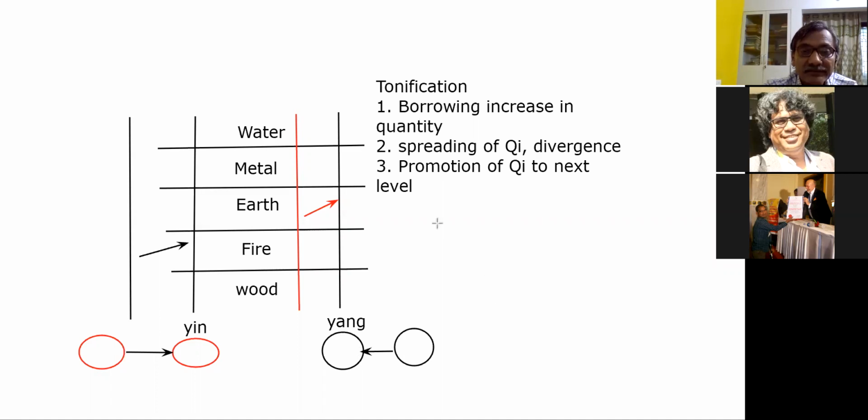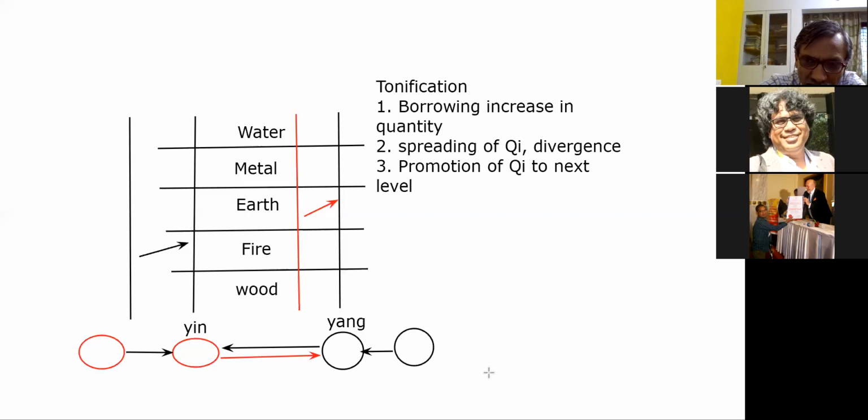Right? And then there can be another kind of transfer also. What kind of transfer can be there? There can be a transfer of yang to yin, and there can be transfer from yin to yang. All this mechanism you should remember.